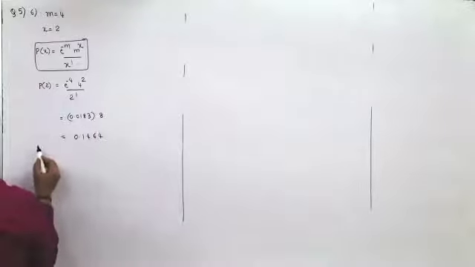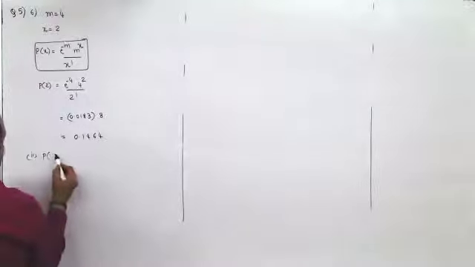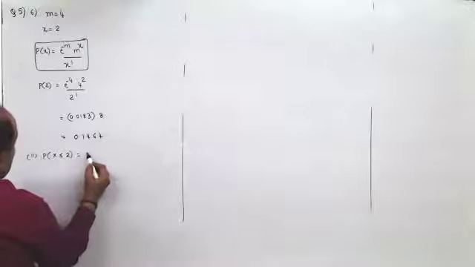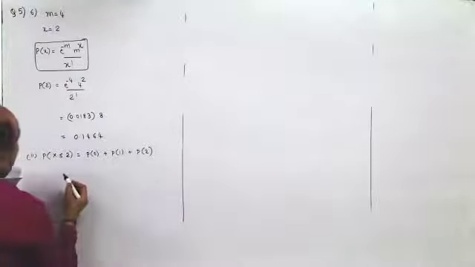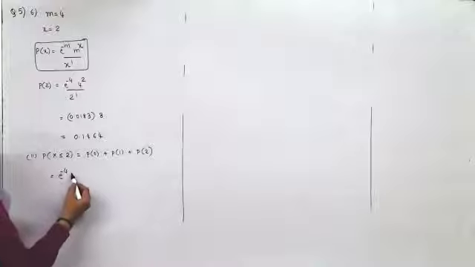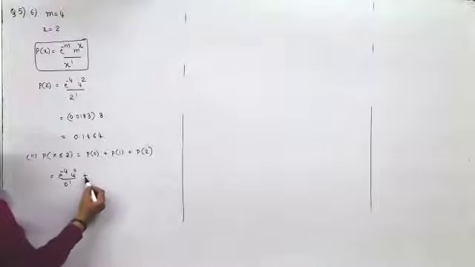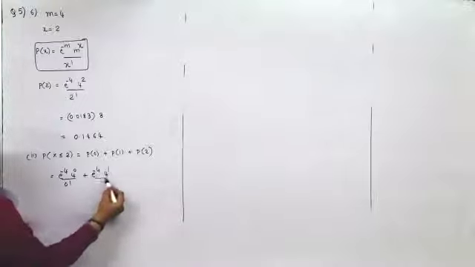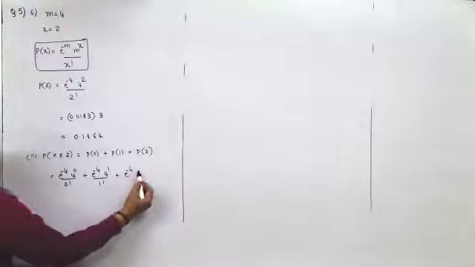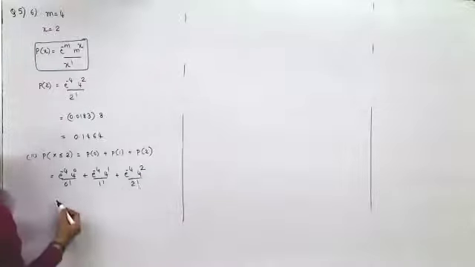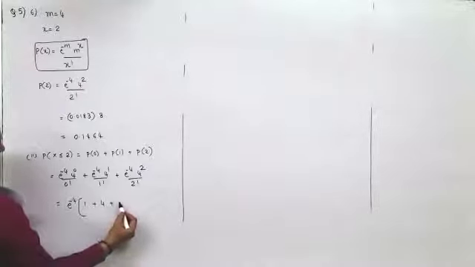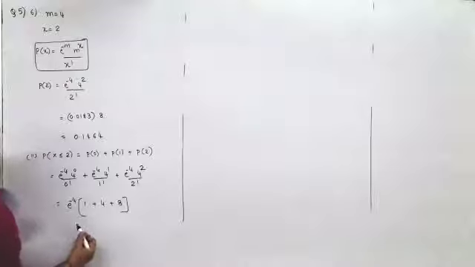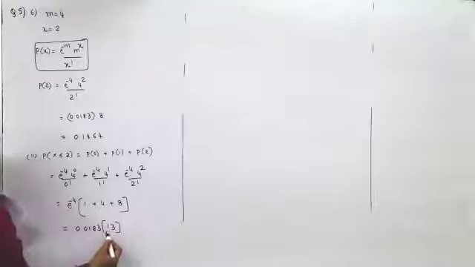Now, at most 2 complaints, maximum 2 complaints. So x should be less than or equal to 2. It should be 0 plus 1 plus 2. So it would be e raised to minus 4 into 4 raised to 0 upon 0 factorial plus e raised to minus 4 into 4 raised to 1 upon 1 factorial plus e raised to minus 4, 4 square upon 2 factorial. This is e raised to minus 4 times 1 plus 4 plus 16 upon 2 is 8. So e raised to minus 4 is 0.0183, times 5 plus 8 is 13.